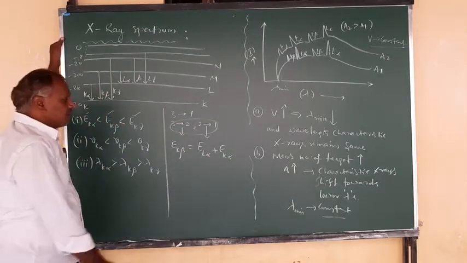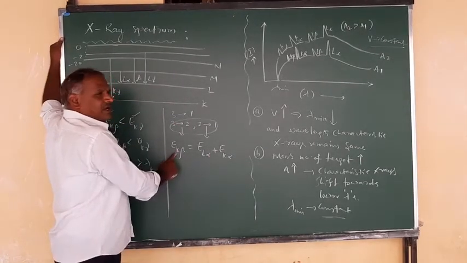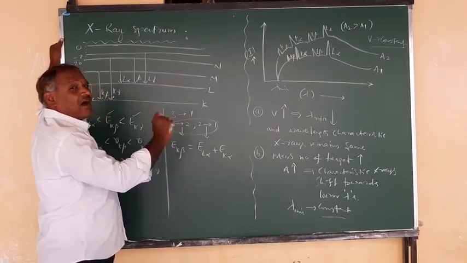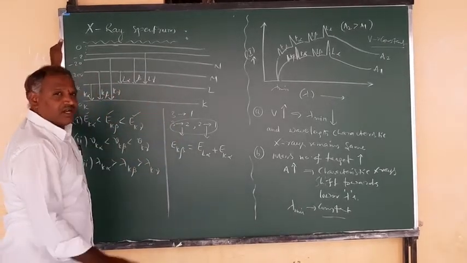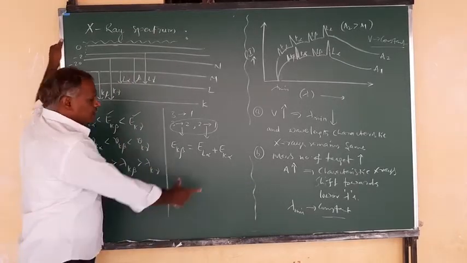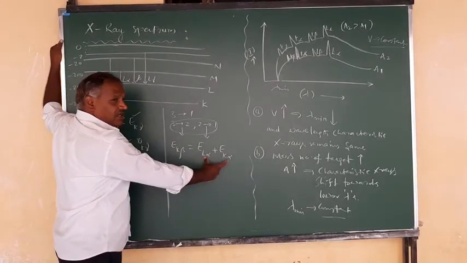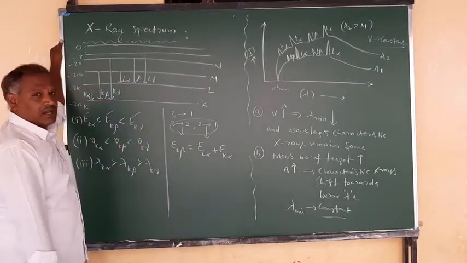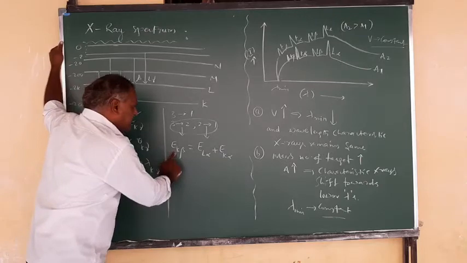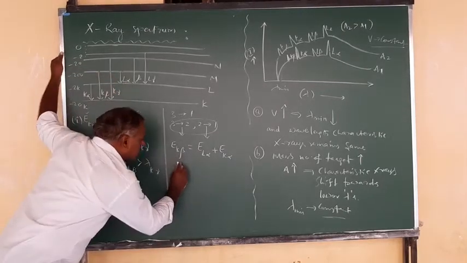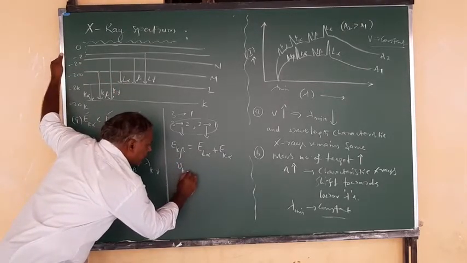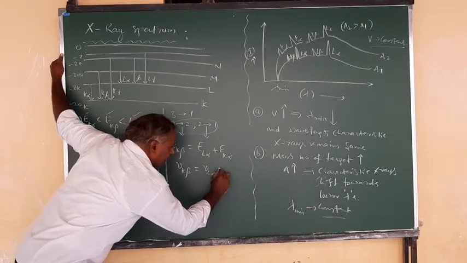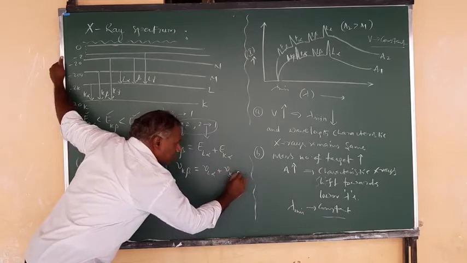Right. So this is what you can observe for K beta, or L beta or M beta, for the beta line. You just add the alphas for the higher and lower transitions. That energy will always be equal. The sum of these two, L alpha plus K alpha, energy emitted during these transitions, is equal to the energy emitted during the K beta line. Great. Similarly, you can write the frequencies: frequency during K beta is equal to the sum of the frequency during L alpha plus the frequency during K alpha.